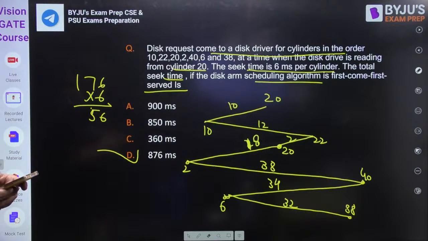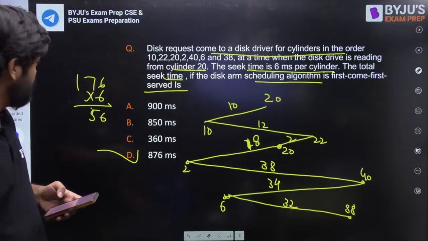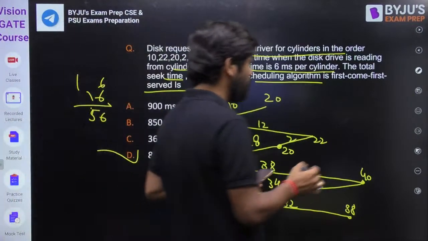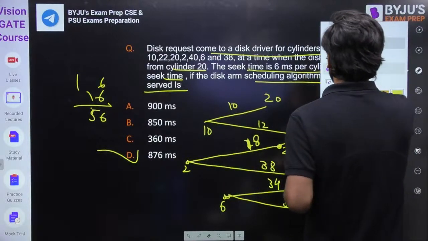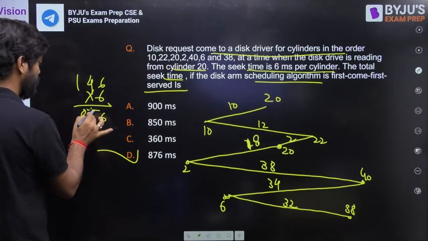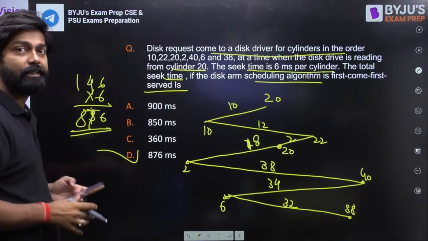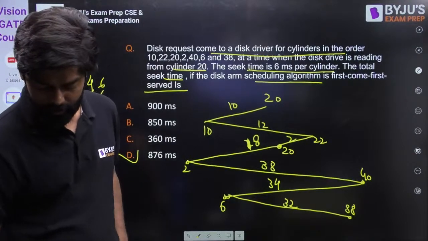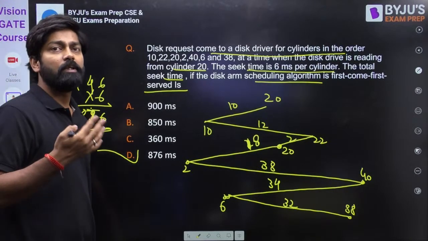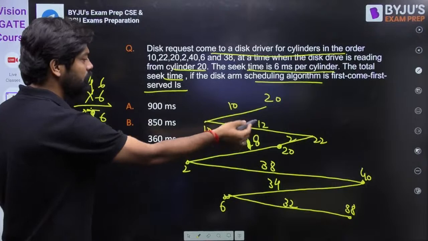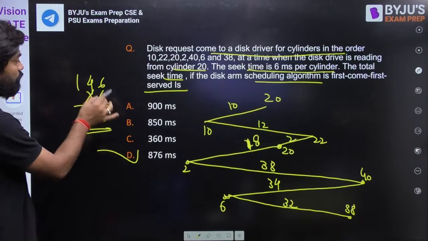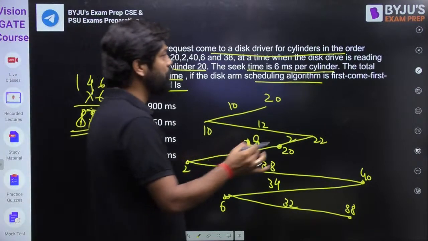So 146 into 6. So it is nothing but 146. This should be 146, okay? So 146 into 6. So answer will be what? 876. 876 will be the right answer for this one. I think it is clear. It is quite easy. Fine. You only need to do the right calculation here. So only a calculation mistake we have made, I think. The answer will be 876. 146 into 6 only. Okay. It is an easy question.